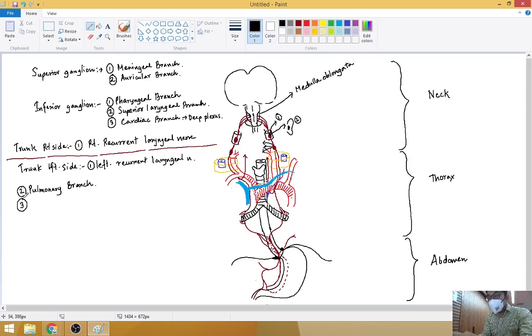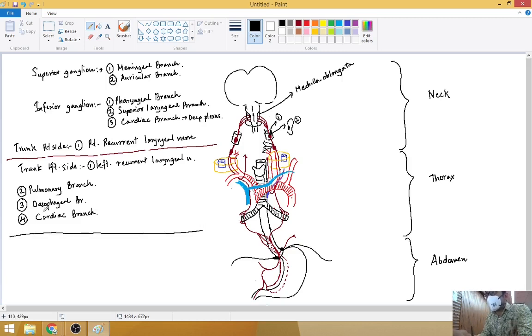Then और क्या branch दिया यहाँ पे? ये सब क्या branch है? Esophageal branch. राइट वाला पोस्टीरियर चला गया, लेफ्ट वाला इंटीरियर आ गया. Fourth is some cardiac branches, okay, which will again give inputs for the deep cardiac plexus.